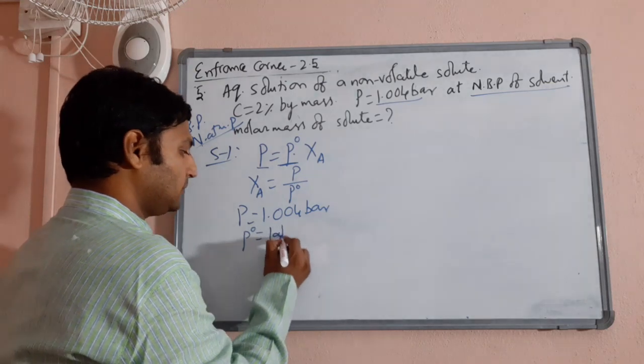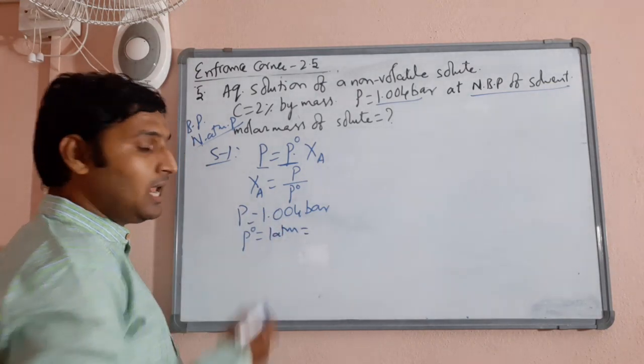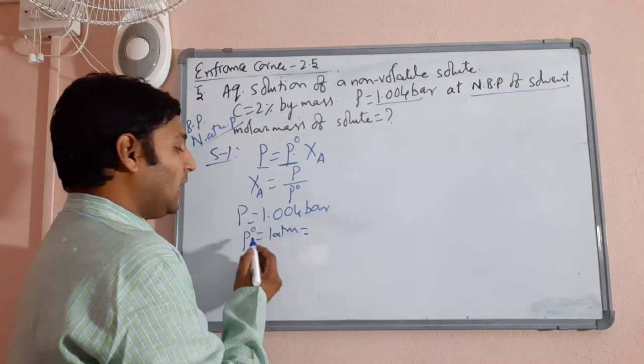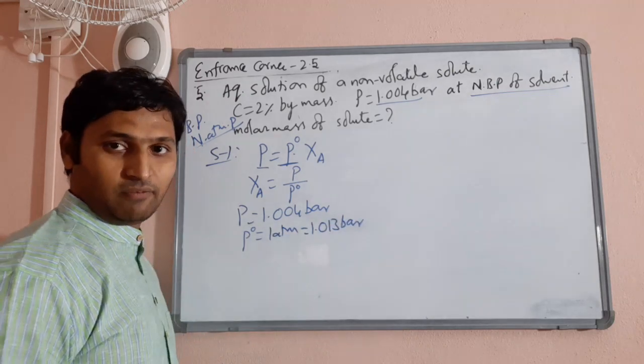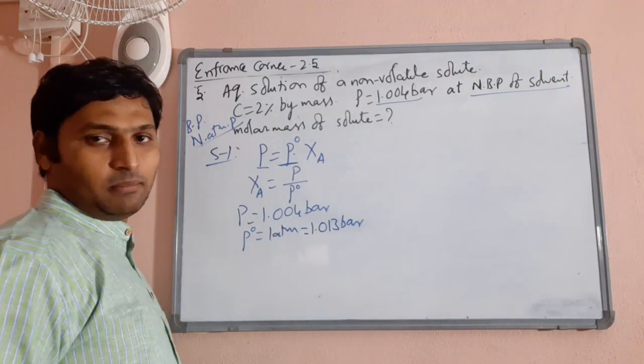1 atmosphere. But because the solution pressure is given in bar, I should convert 1 atmosphere also to bar. In bar, 1 atmosphere will be 1.013 bar. You know this very well. Bar and atmosphere are very close to each other. 1.013 bar.